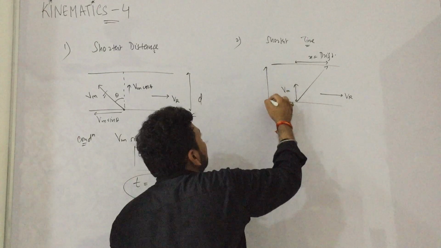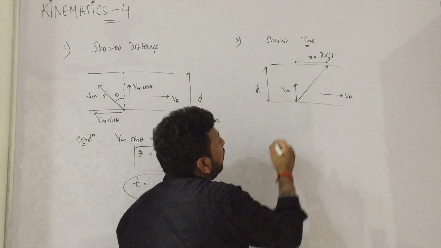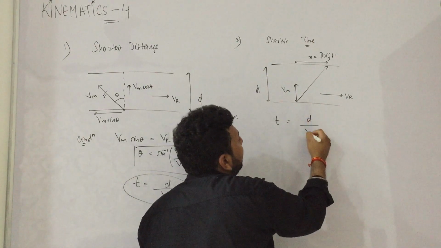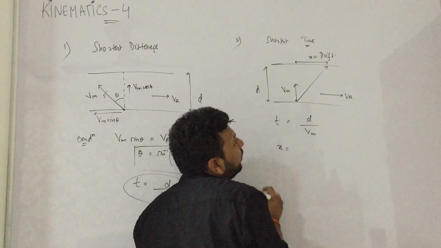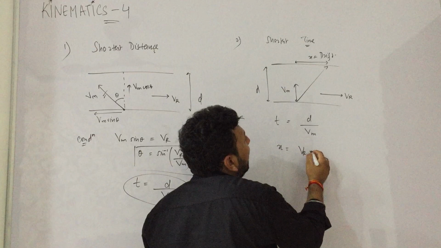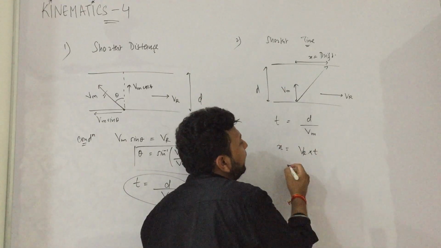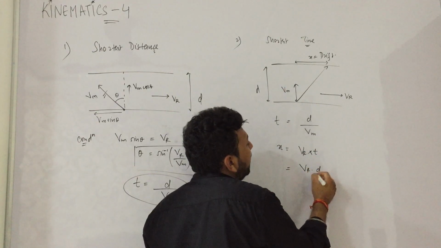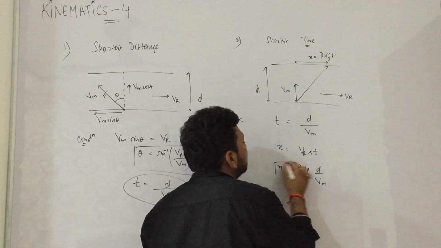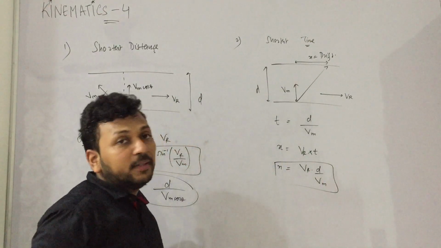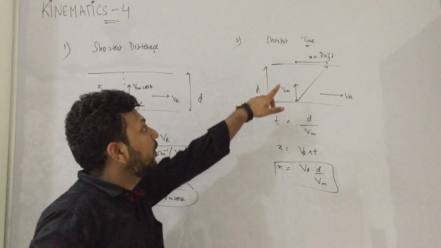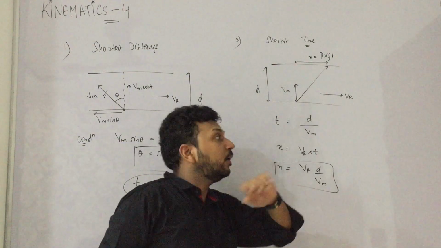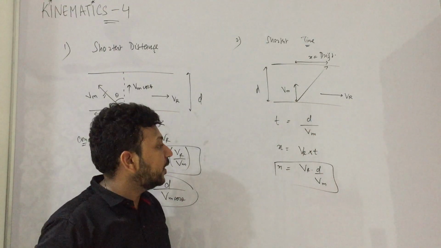If this is the distance d, now tell me the time. It will be d by Vm, distance upon speed. And what will the drift be? X will be Vr into time, speed into time. That means Vr into d by Vm. This is the drift. This much distance it will move further from the point which is just in front of it.